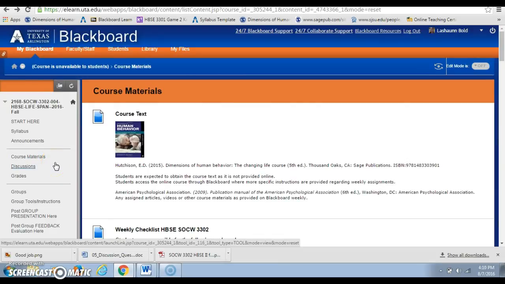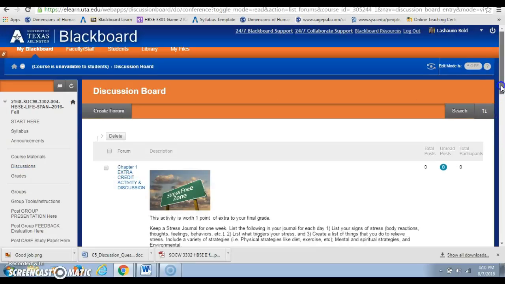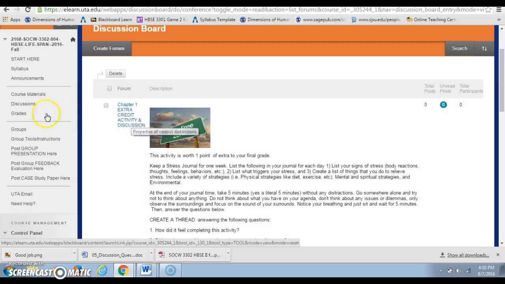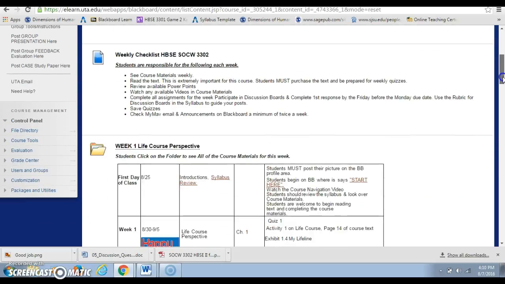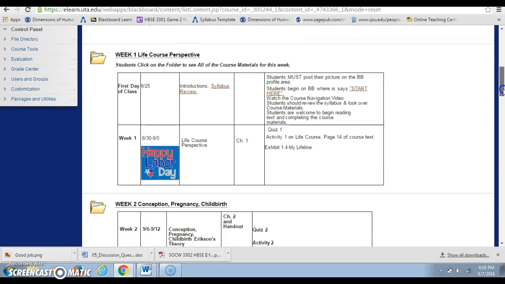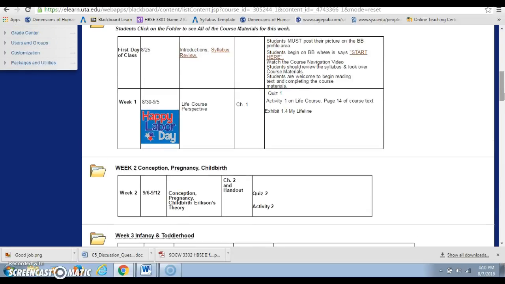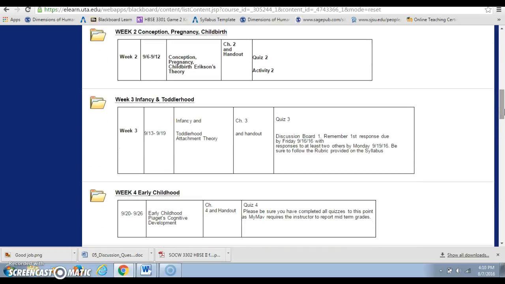The next thing is discussions. Now, you can look at the discussion boards either this way, where they will be all listed, and you can create a thread from there. Really, the best way to keep up with your discussion boards, I think, is to be in course materials. There are 5 discussions in this class, so there won't be one every week. You may be used to having one every week, but there will not be a discussion board every week in this class. There will only be 5 of those.